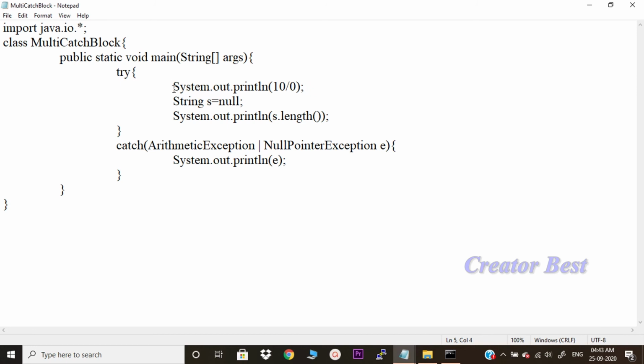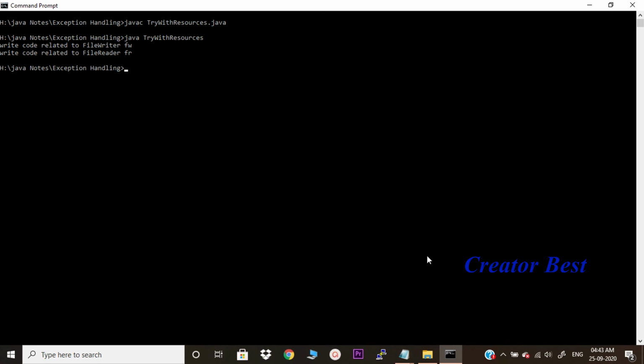Initially this line will be executed, and we will get arithmetic exception. No compile time error. Let me run it. See, we got arithmetic exception, right? Divide by 0.